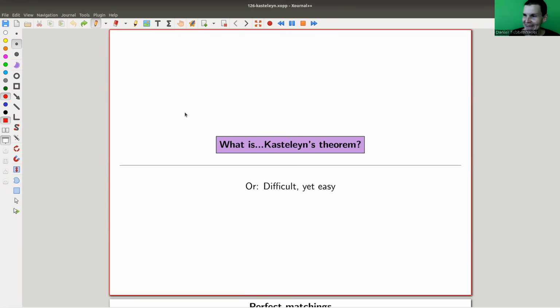Anyway, what is Kasteleyn's theorem? Hopefully the name is approximately right. So anyway, I'm using this... it's actually a nice theorem, but it's really nice in context. I'm using this as an example of something that happens fairly often in mathematics in relation to the difficulty of proofs or statements, some version of complexity theory.